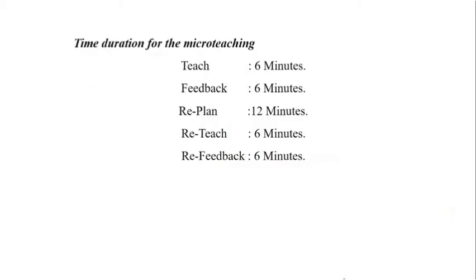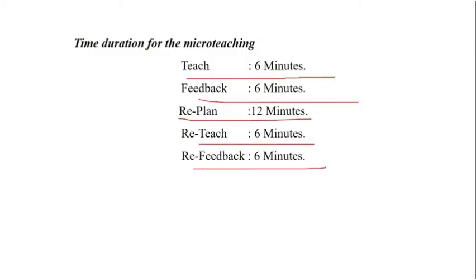How it is done, as I said, on an average the teaching happens for 6 minutes. The feedback is given. Based on the feedback, replanning is done, reteaching is done, or re-feedback. So on an average, it is a process of 10 to 12 minutes also.